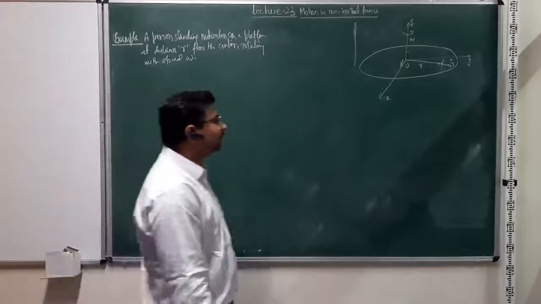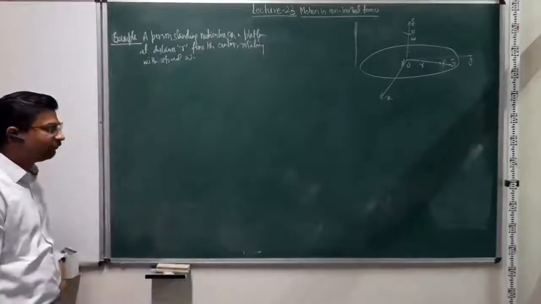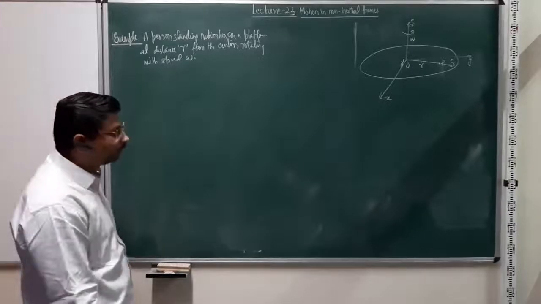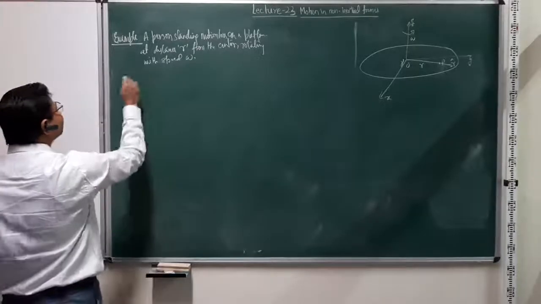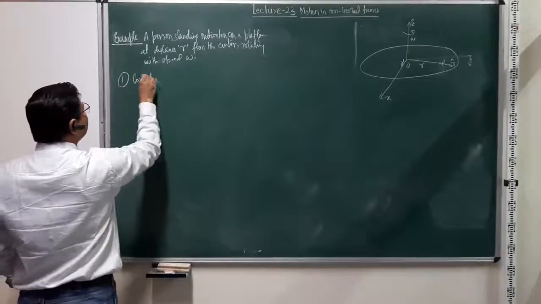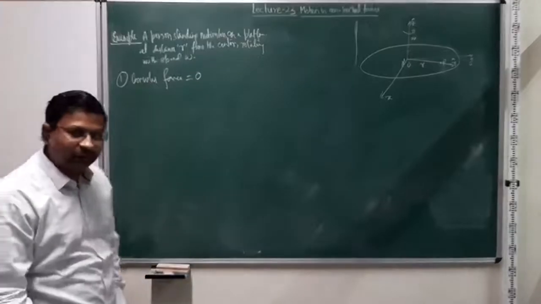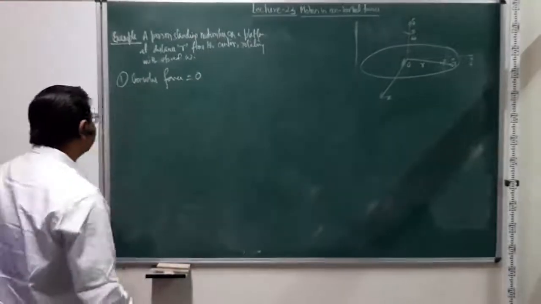So first of all, the person is standing still, right? There is no velocity in the rotational frame. So in the first case, the Coriolis force is 0. It's not omega cross v, which is just not going to be there.